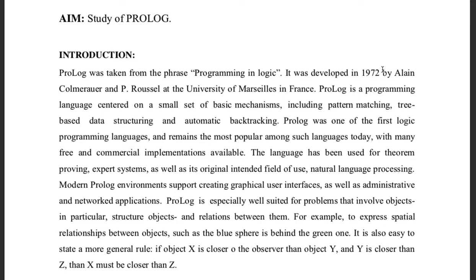Okay, so let's begin. Prolog was developed in 1972 by Alain Colmerauer and Philippe Roussel at the University of Marseille in France. Basically, Prolog is a programming language, programming in logic, which was centered around basic mechanisms including pattern matching, tree-based data structure, and automatic backtracking. It was developed for AI and natural language processing; that was the main motive why Prolog was developed in the first place.